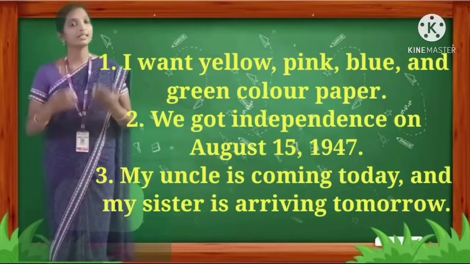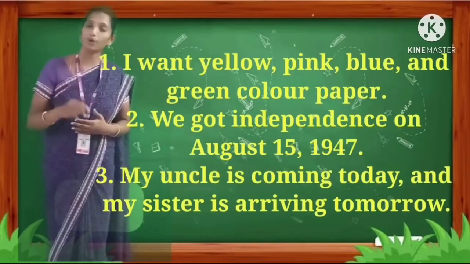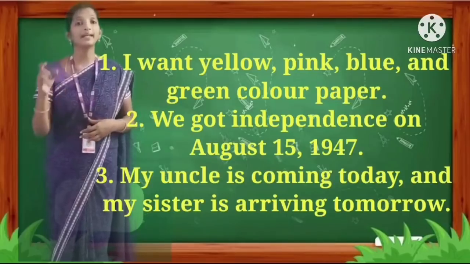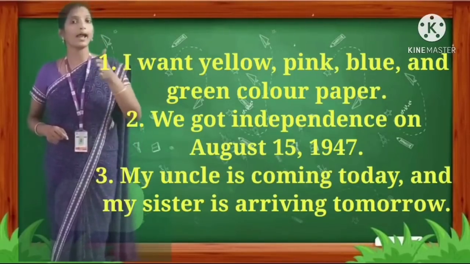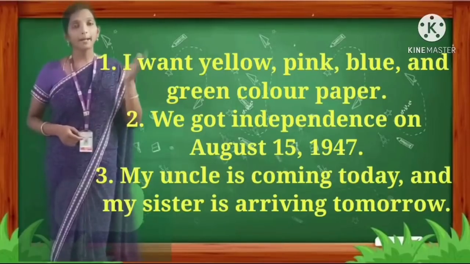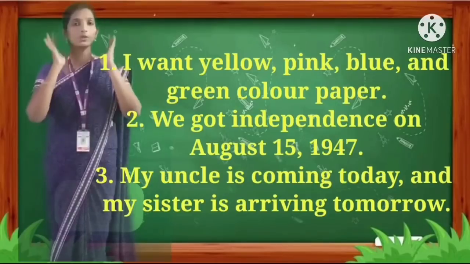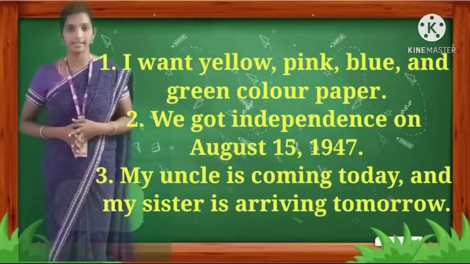Third sentence. My uncle is coming today and my sister is arriving tomorrow. So, before conjunctions and, but, is it not? So, my uncle is coming today and... No, before and, comma, and my sister is arriving tomorrow. So, if you keep the rules in mind, it will be very easy to insert the commas in a sentence.